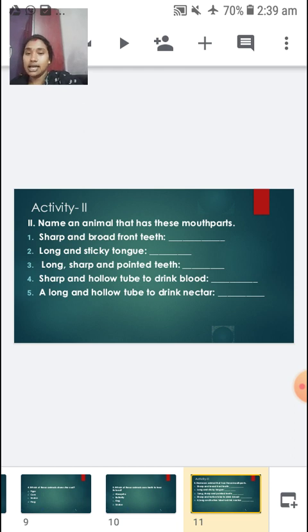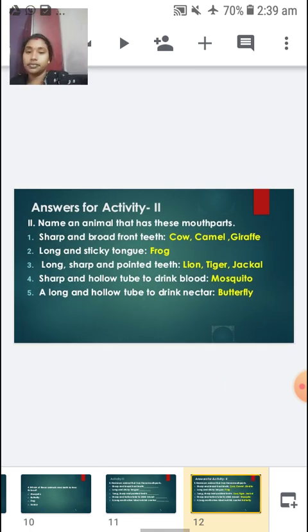So let us see the answers for these questions. The first one is sharp and broad front teeth. Whenever you see the words broad front teeth, you just have to guess herbivores. All herbivores have sharp and broad front teeth to cut and bite their food, right?